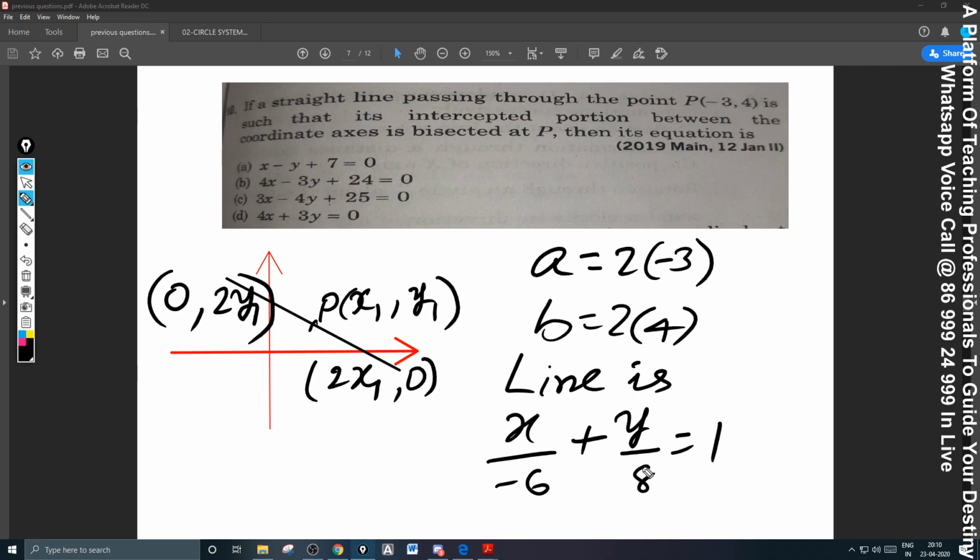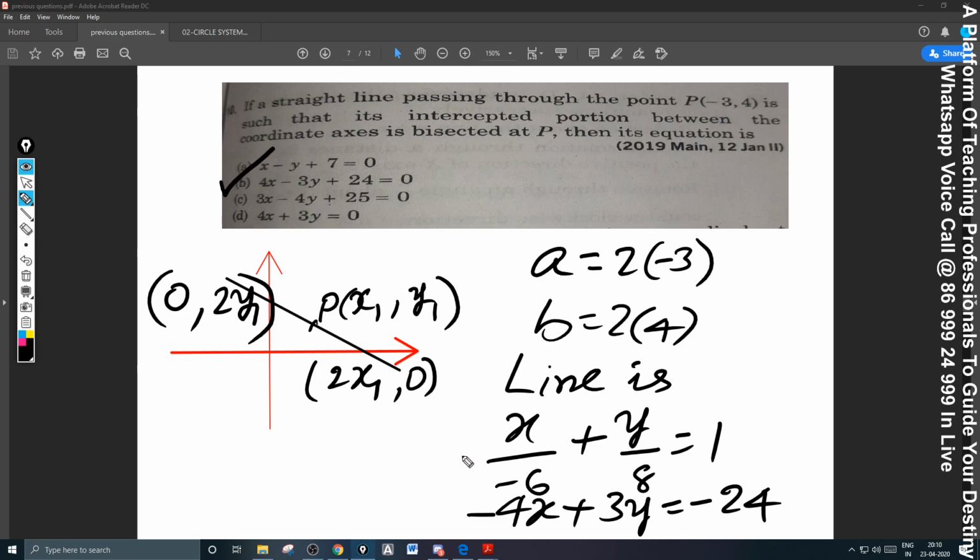LCM 24. So 24 means 3x minus 4y, I mean 4x plus 3y is equal to minus 24. Check the answer. 4x minus 3y plus 24 should be the answer. So option B here. Simple question.